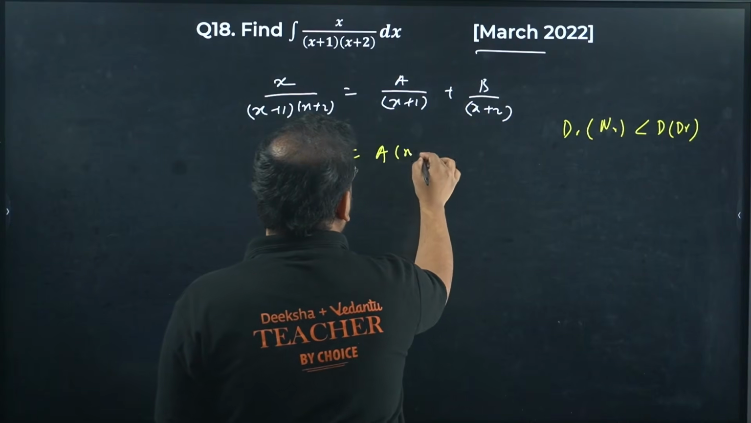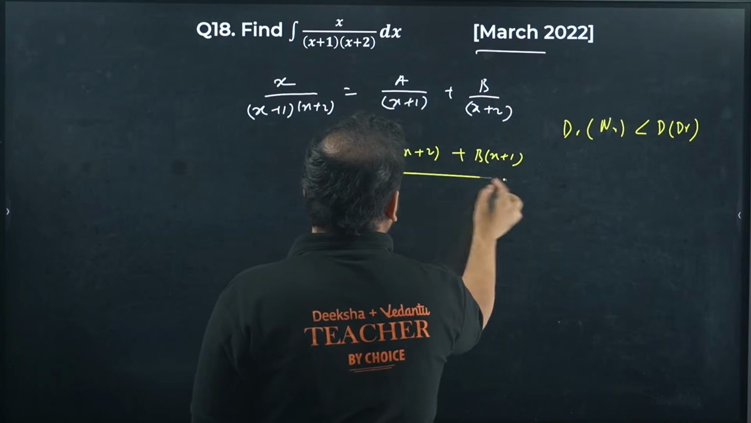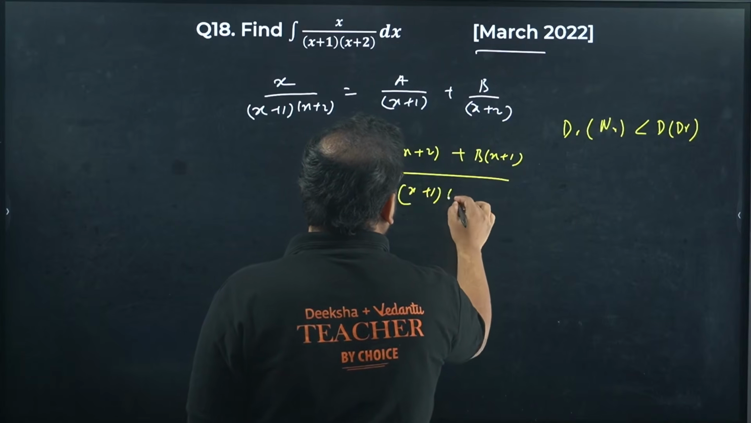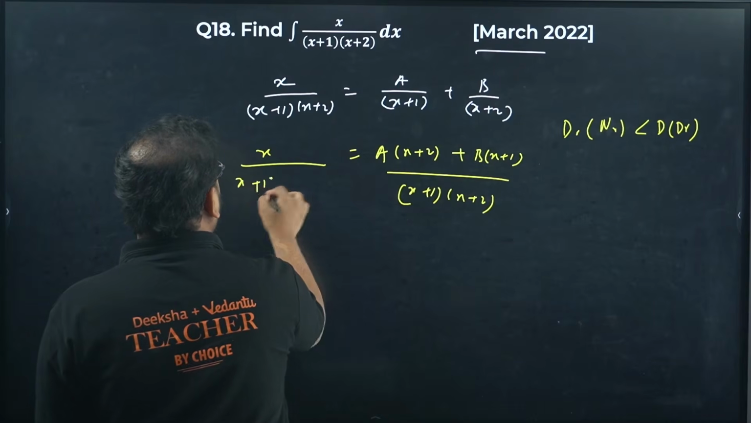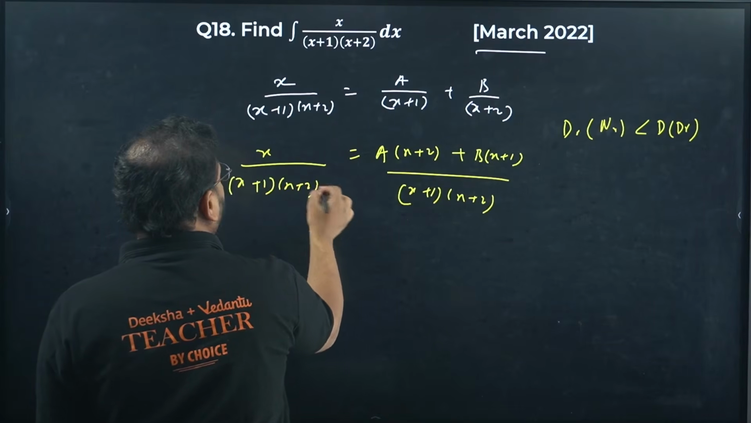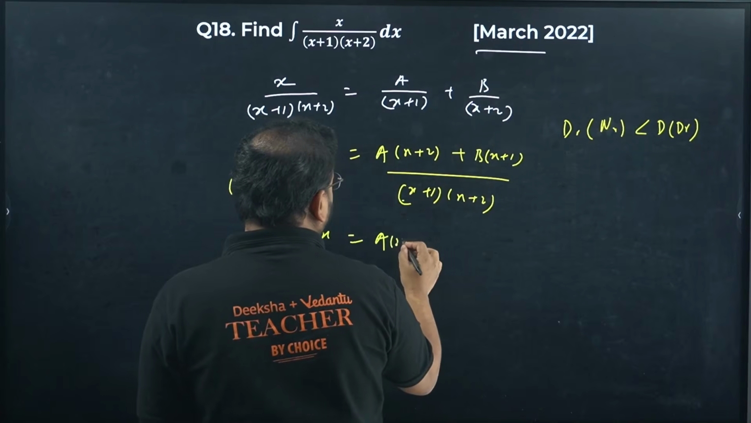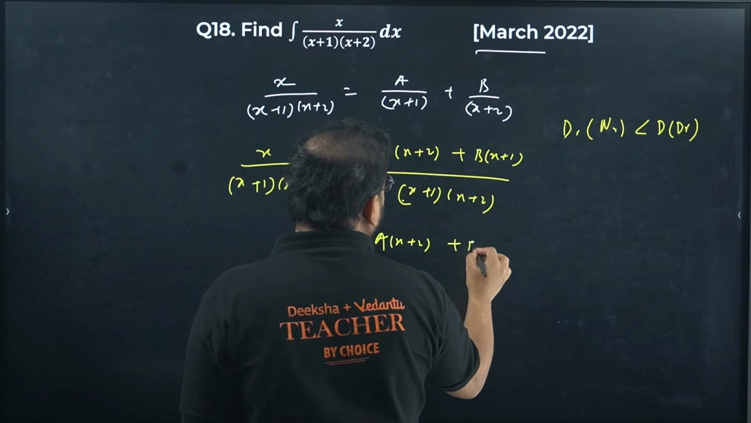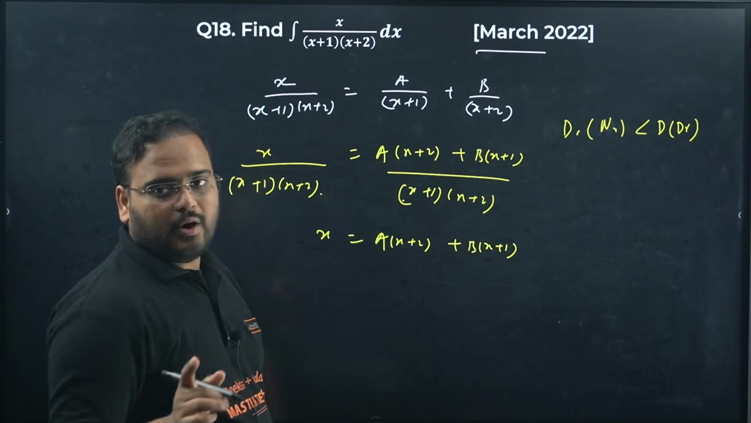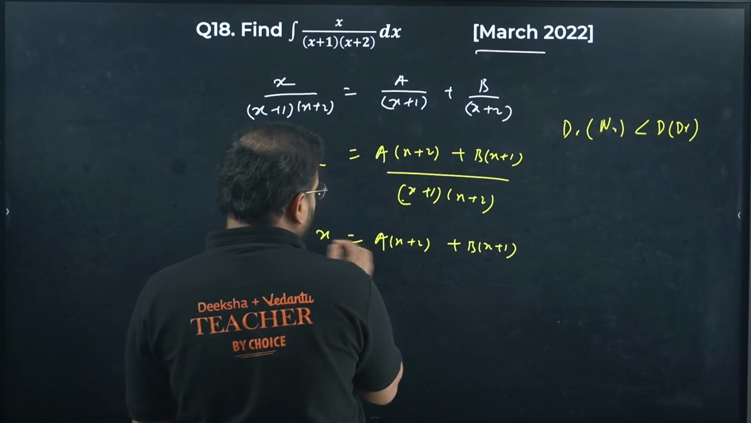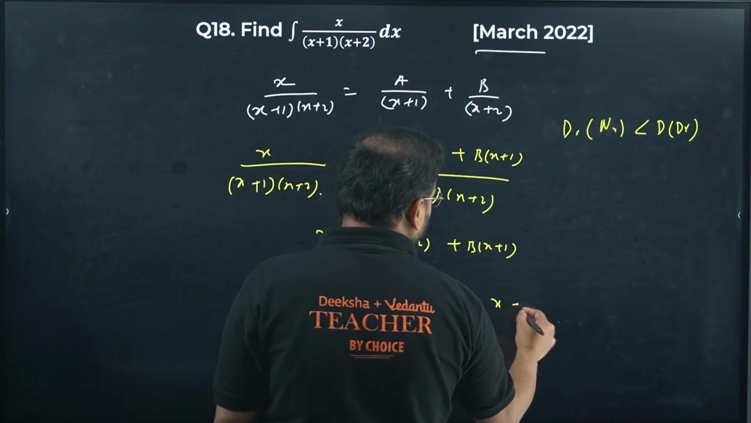A times of x plus 2, b times of x plus 1, over x plus 1 and x plus 2. They have the same denominator, so compare numerators: x equals a times of x plus 2 plus b times of x plus 1. Okay, got it right now? And from here take x value as -2 once and x value as -1 once.